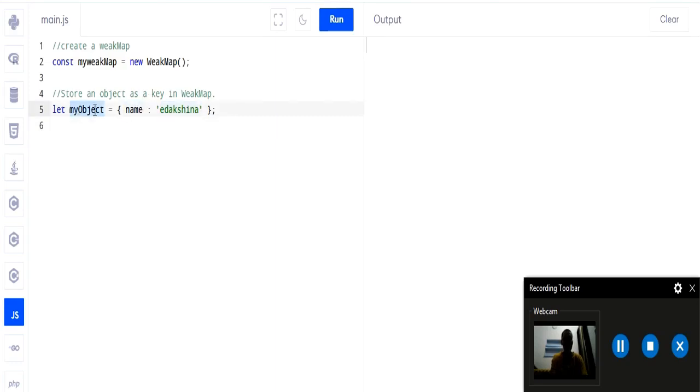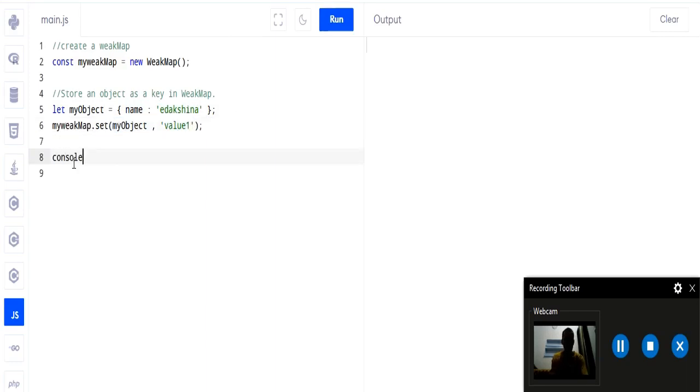Now we will use this myObject as a key for our WeakMap. So in the next line we will set this myObject as a key. myWeakMap.set and inside it we will set myObject. So this is the key now for myWeakMap. With the help of the set method we are setting the key for myWeakMap and some value here in single quotes. So we can write value 1. Now this whole is a key value pair, just like in an object this is a key value pair, same way this is key and value for myWeakMap.